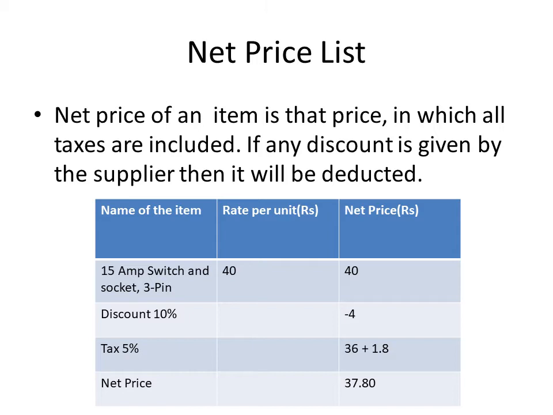Let us say the shopkeeper is giving a discount of 10%, so minus 4 from 40, it will be 36. If there are any taxes, let us say it is 5%. 5% of 36 is 1.8. So 36 plus 1.8 is 37.80. So this is the net price of an item.